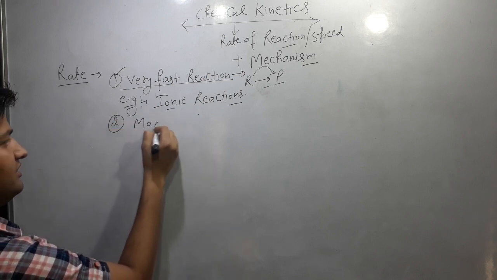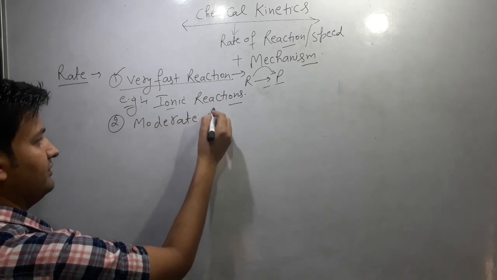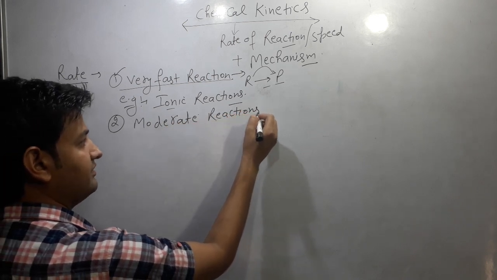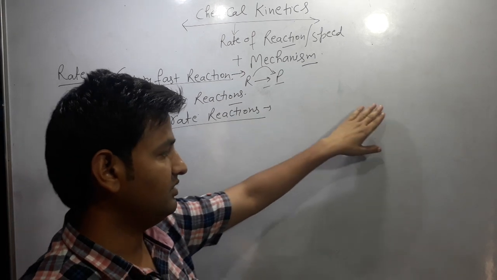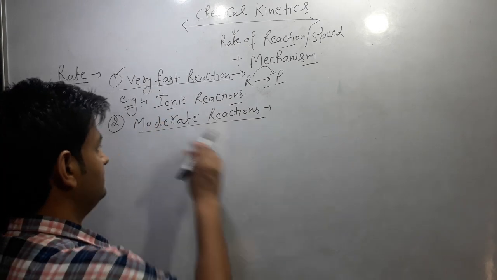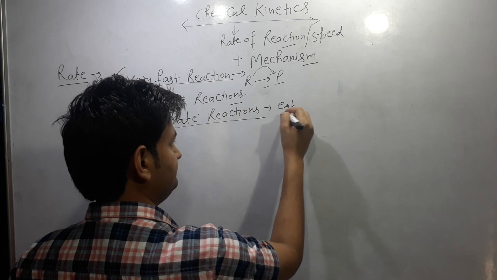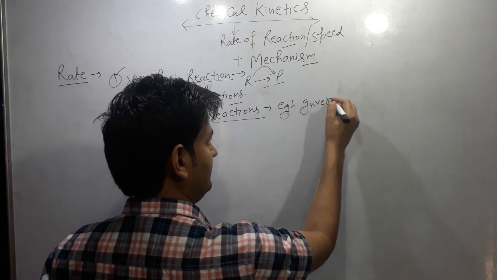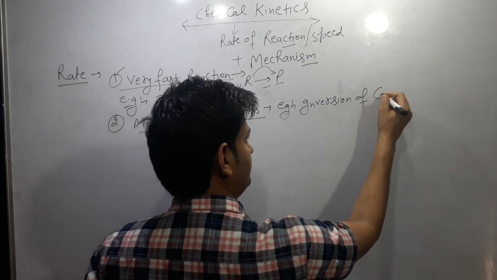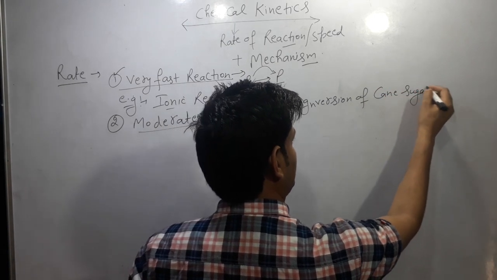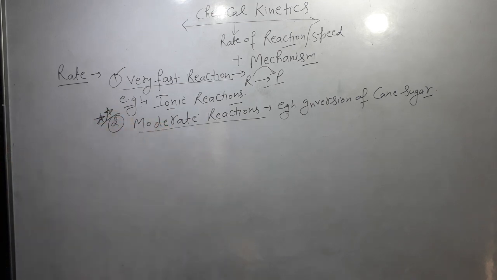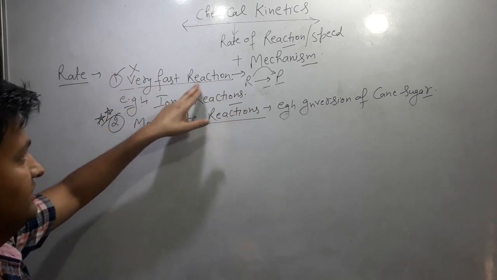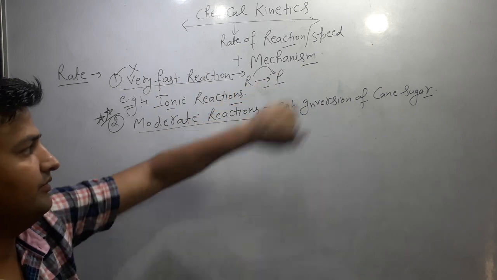The second type is the moderate reaction. Moderate reactions are those reactions which take some minutes or some time to complete into the product. An example of a moderate reaction is inversion of cane sugar. We can calculate the rate of this reaction. We cannot calculate the rate of very fast reactions because there is very little time, only a fraction of a second.